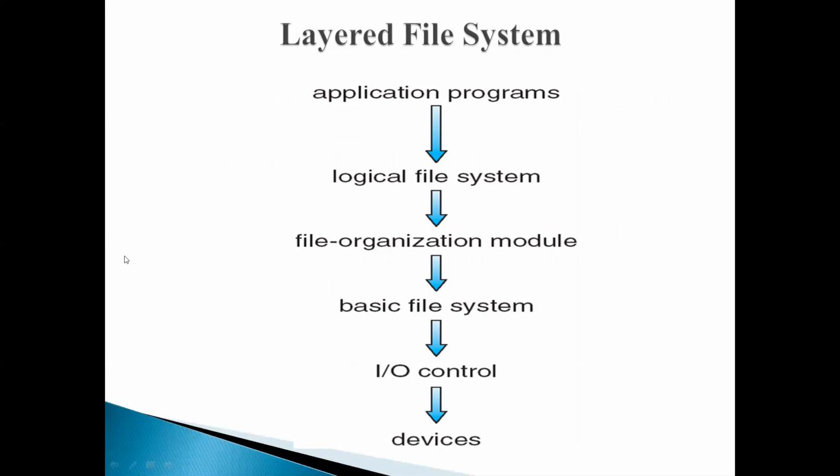This architecture you see on the screen is called the layered design of the file system. Each level makes use of the features of the lower levels, and it creates new features which can be used by its higher levels.